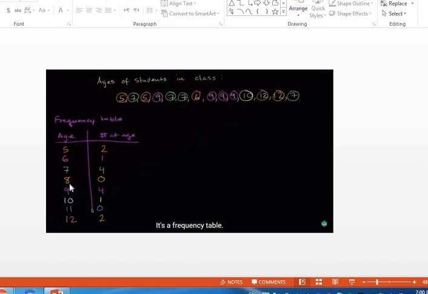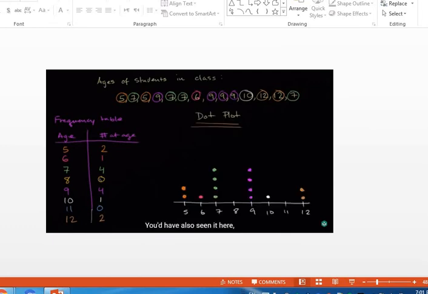Don't forget to write 8 even though it's not here. After this 9, it's repeated 4 times. Then 10, just 1. Then 11, I don't have 11, so write 11, don't forget, then write 0. Then write the 12, which is repeated just 2 times. So this is the frequency table.